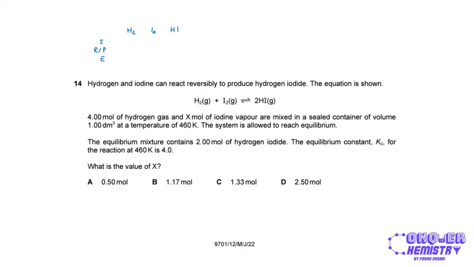So over here it says 4 moles of hydrogen gas and X moles of iodine vapor are mixed in a sealed container of volume 1 cubic decimeter at a temperature of 460 Kelvin, right?